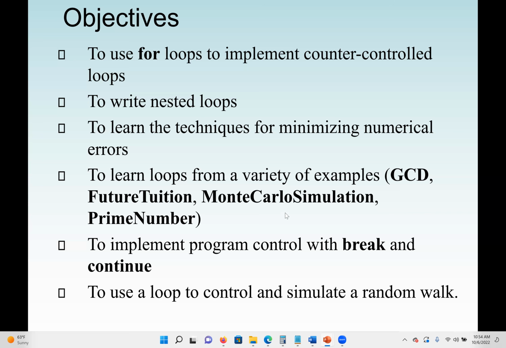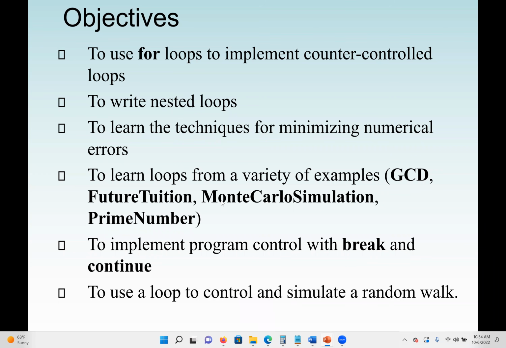Again, we may see an example of that. Also here, we're going to learn the techniques that we can use to minimize numerical errors, and we'll see how that works. We may see a program called GCD, a program called Future Tuition, and also Monte Carlo simulation, which is a probability concept. We may also see an example for prime numbers. Maybe we'll go through a few of them, depending on our time.